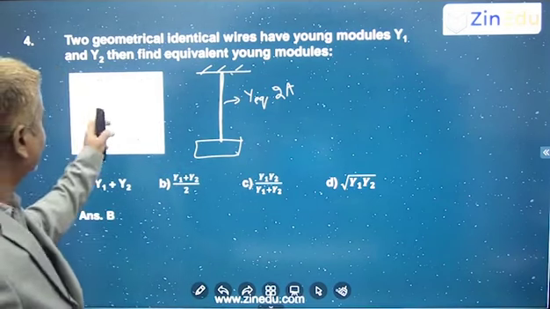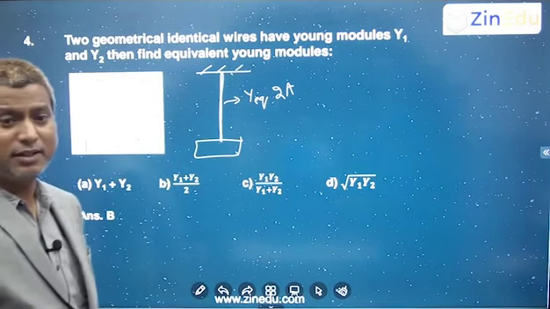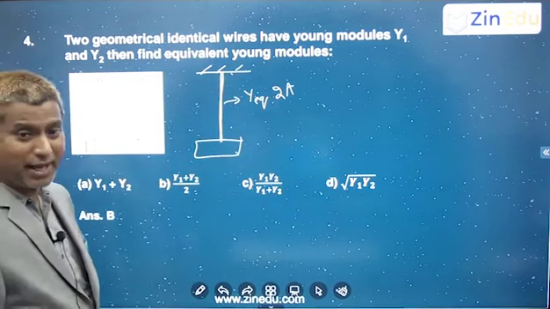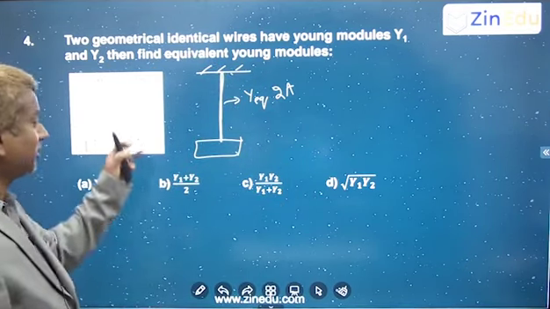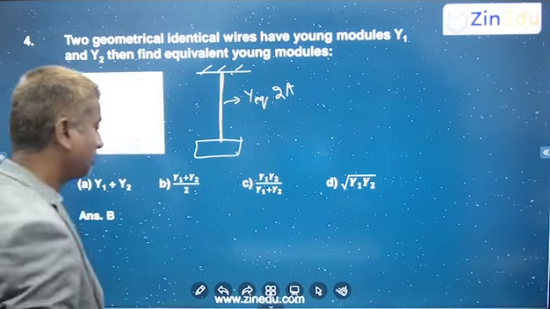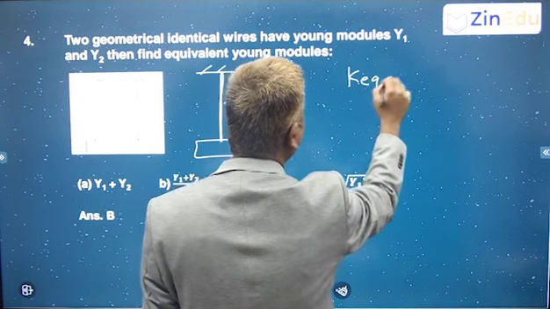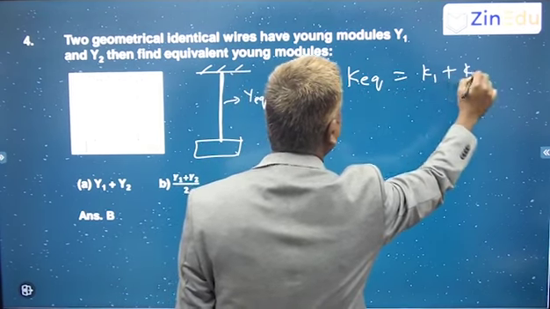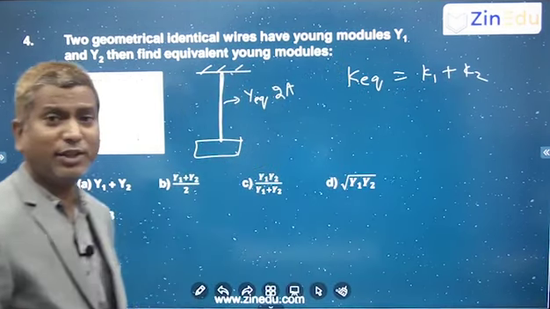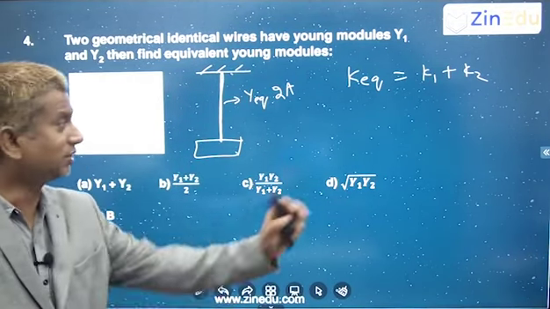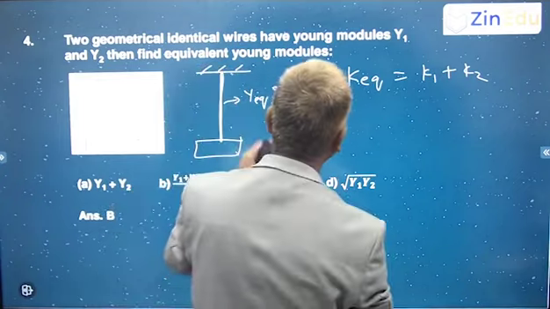Now, these two wires you can treat like two springs which are in parallel, right? Since they are in parallel, you can use K equivalent is K1 plus K2, where K1, K2 and K equivalent are nothing but stiffness constants.